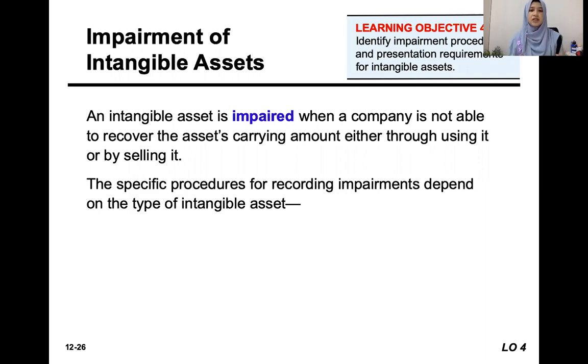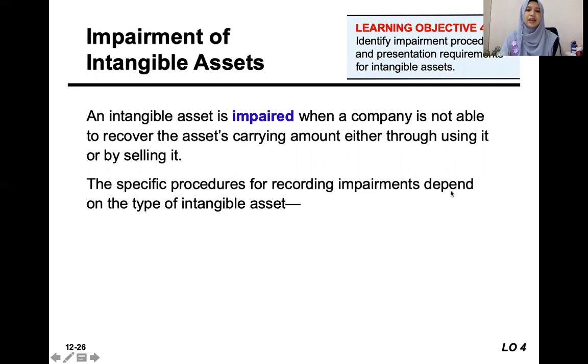Maybe it becomes 3 or 4 million. That means the original value or the carrying value of that asset is no longer the same in the market. So the same rationale applies for intangible assets.